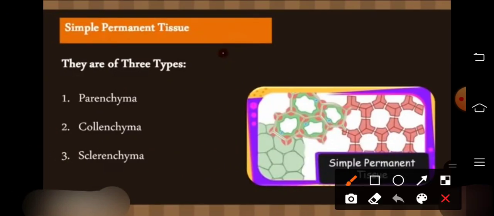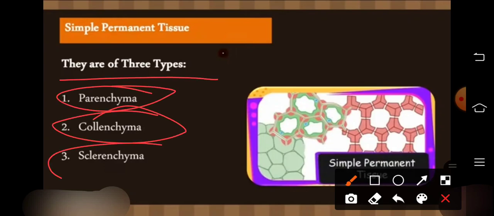Simple permanent tissue. What is simple permanent tissue? There are three types: parenchyma, collenchyma and sclerenchyma. So we will discuss them one by one.